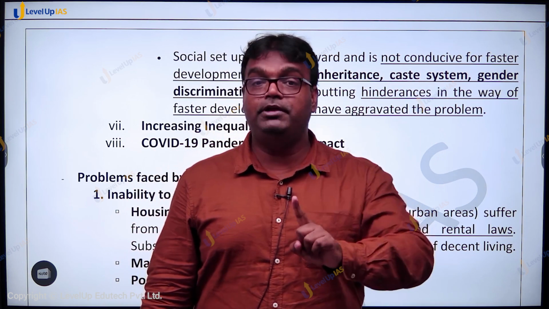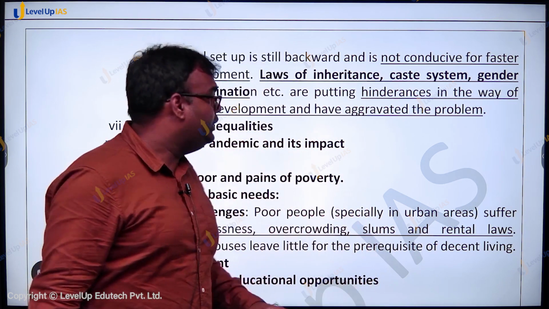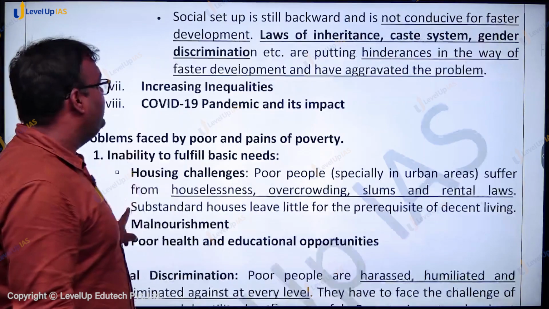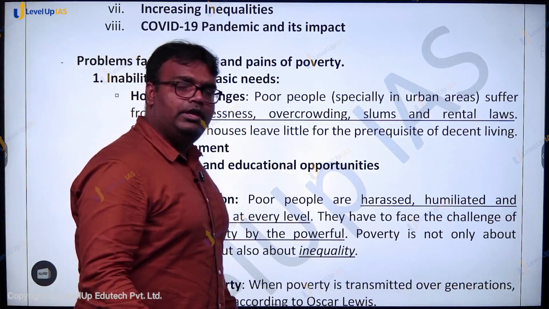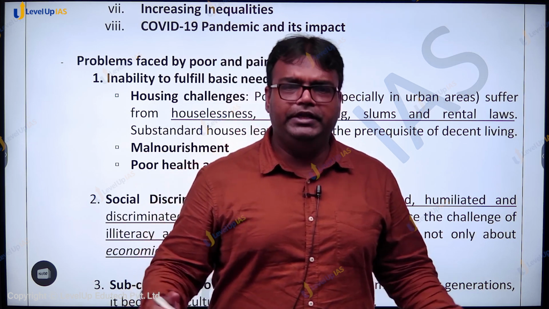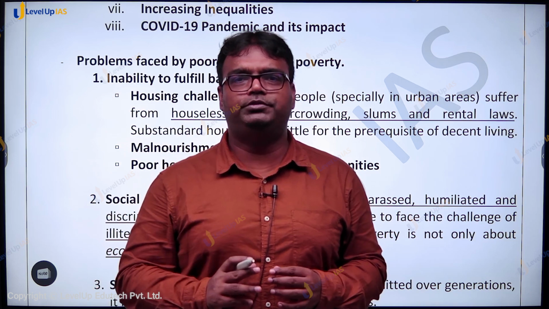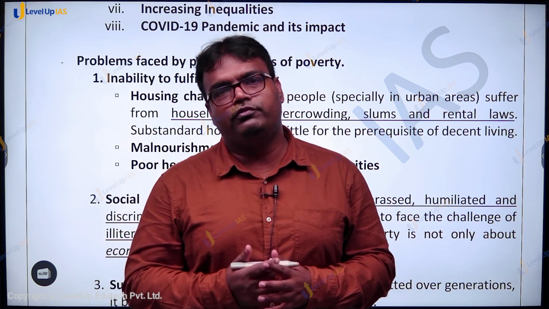That may again become a factor for increasing inequality and increasing poverty in the country. And then COVID-19 pandemic impacted the poorest section the most. IT companies, banks, the white collar jobs, they were able to continue from work from home.